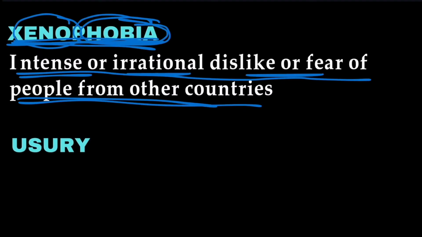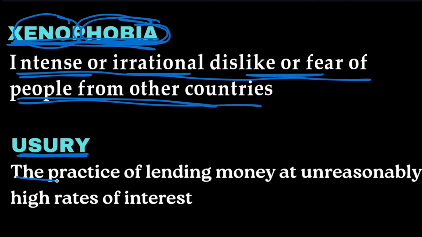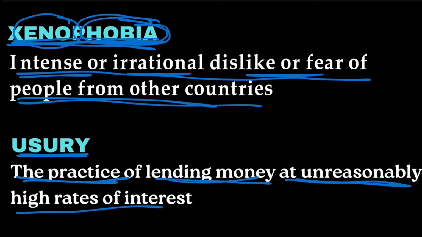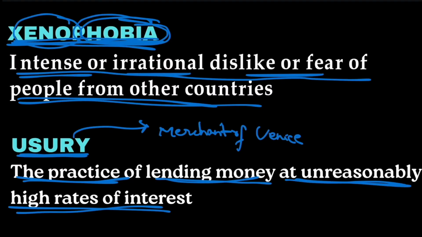The next word we have is usury. The practice of lending money at unreasonably high rates of interest is called usury. Generally, if you know the story of Merchant of Venice, we have a character called Shylock.